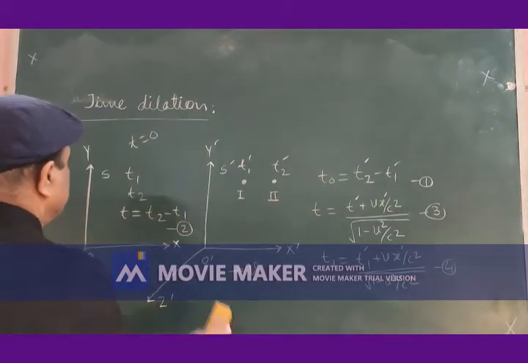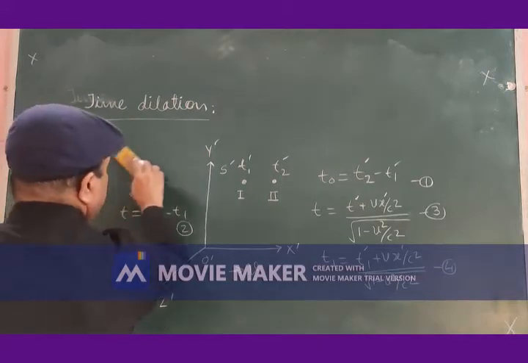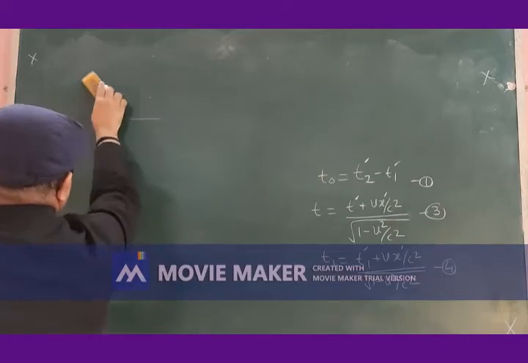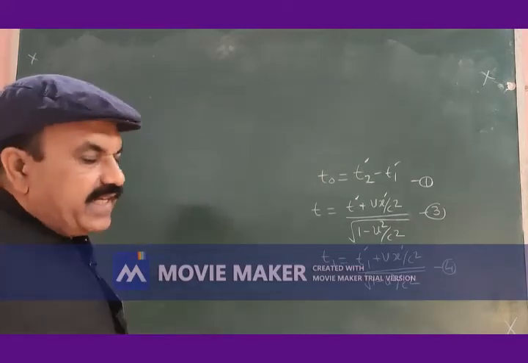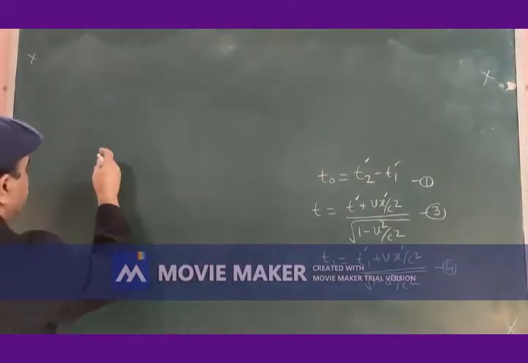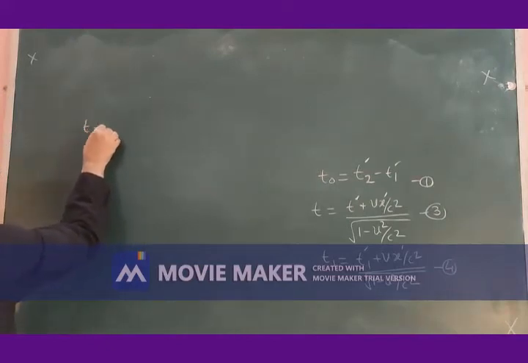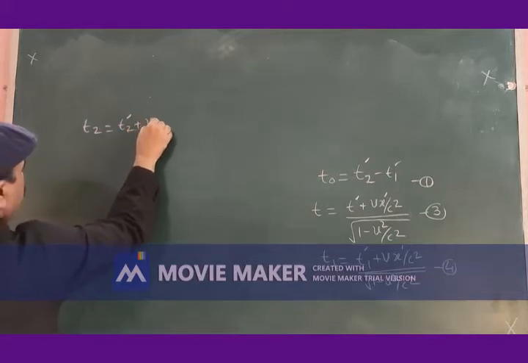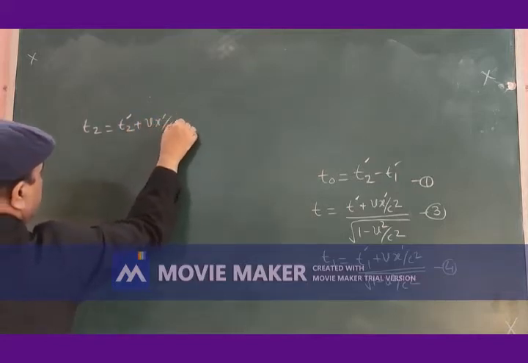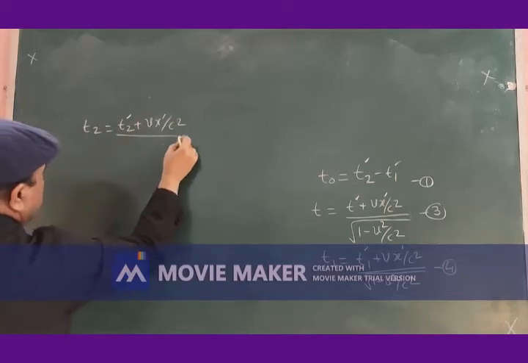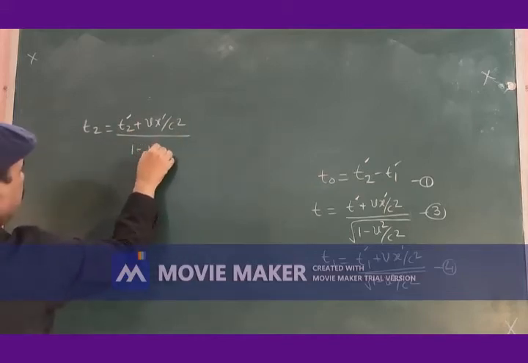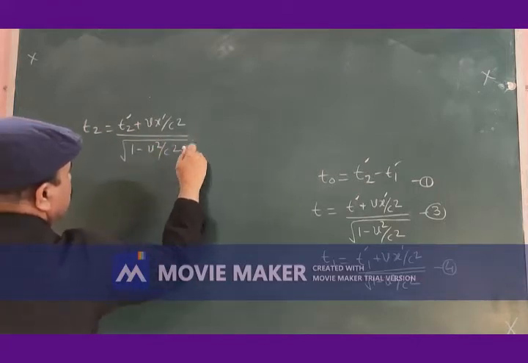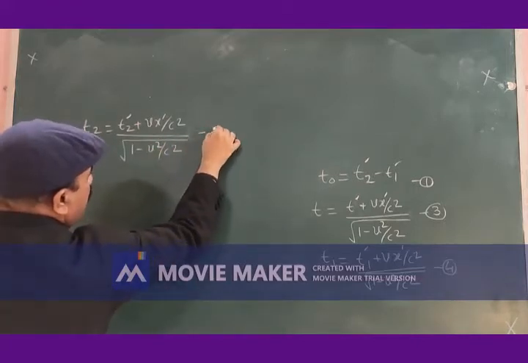And for the second event, this equation will be t2 is equal to (t2 prime plus V x prime by c square) divided by the square root of 1 minus V square by c square, equation number 5.